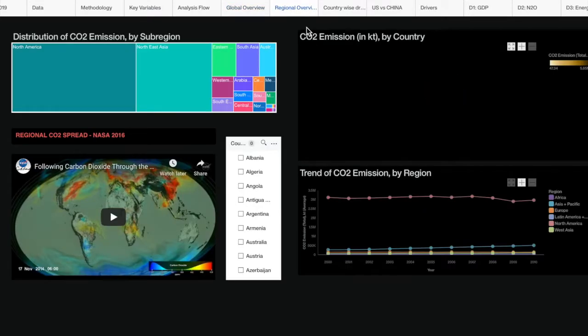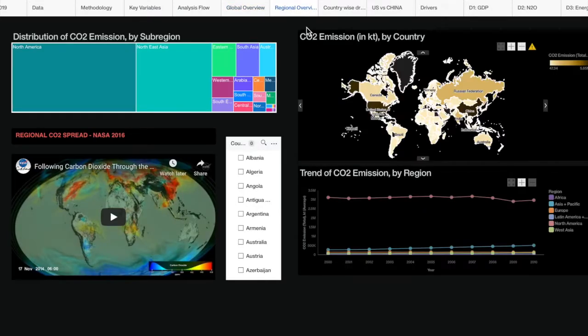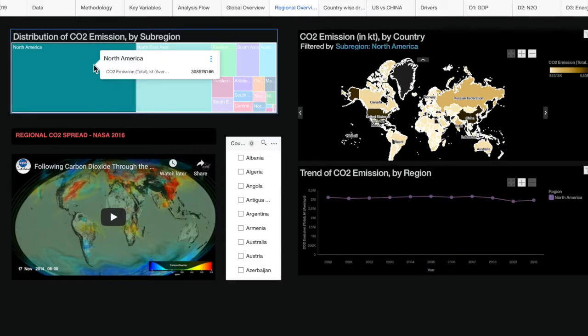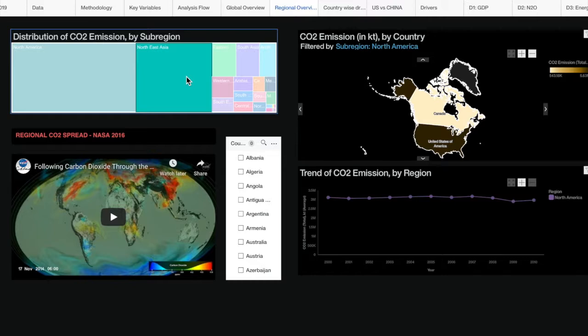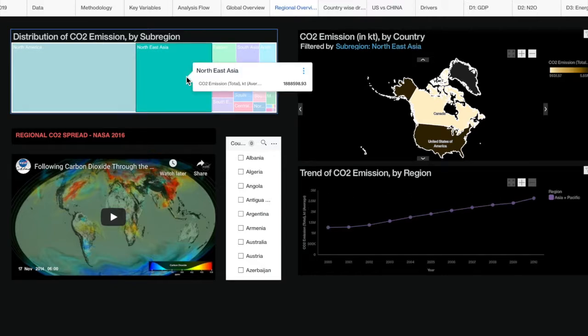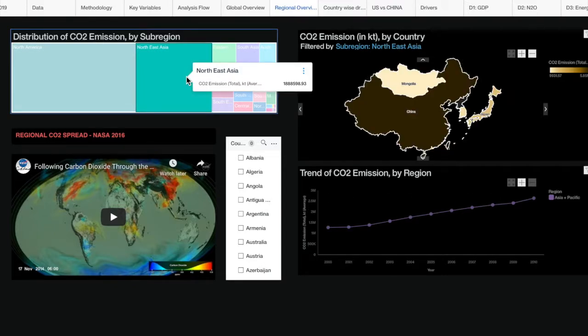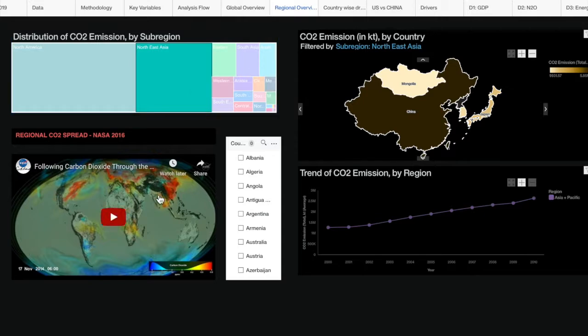Drilling down from the global condition, it has been identified that North America and Northeast Asia are 2 main contributors of CO2 during the first decade of the century. Upon clicking North America, it is obvious that the United States is driving the region's emissions as indicated by the dark color in the map. On the other hand, looking at Northeast Asia, which is driven by China, the growth in the level of emission is prominent. Furthermore, there is a concern on the spreading of CO2 level in the regions as can be seen in this video.